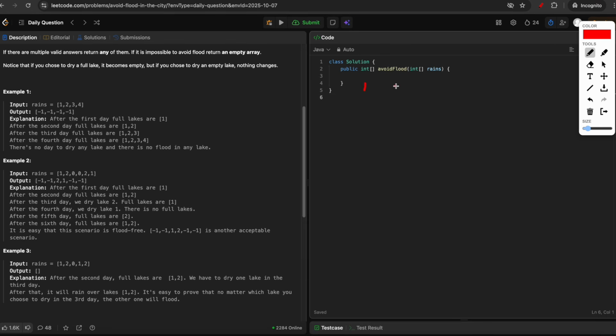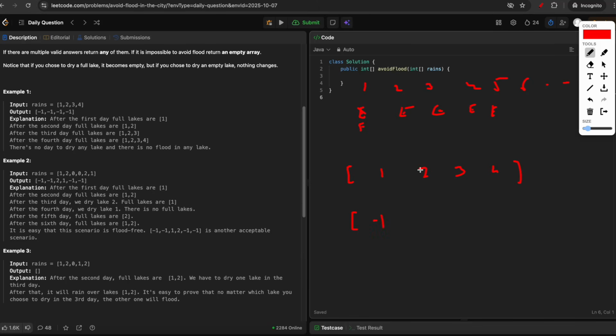So again we have infinite lakes, 4, 5, 6. Initially all are empty. And you have the rains array as follows: 1, 2, 3, 4. So on day 0, it will rain on lake 1, so this will be full. And whenever there is rain, on that particular day you just have to return -1 because you are not doing any operation.